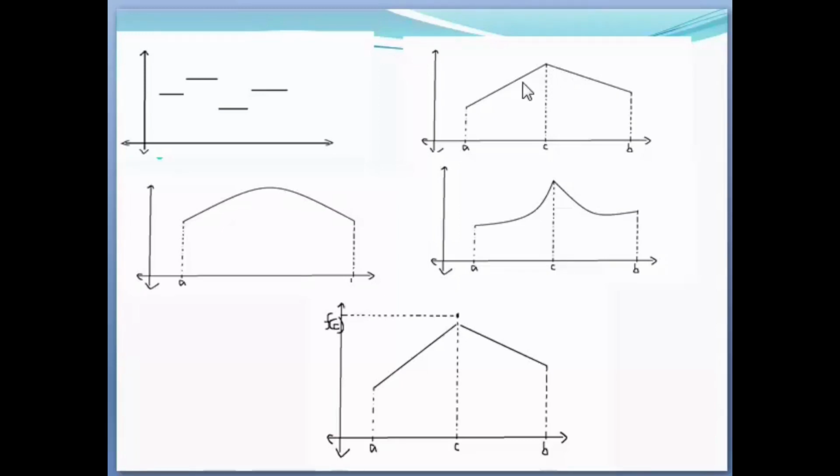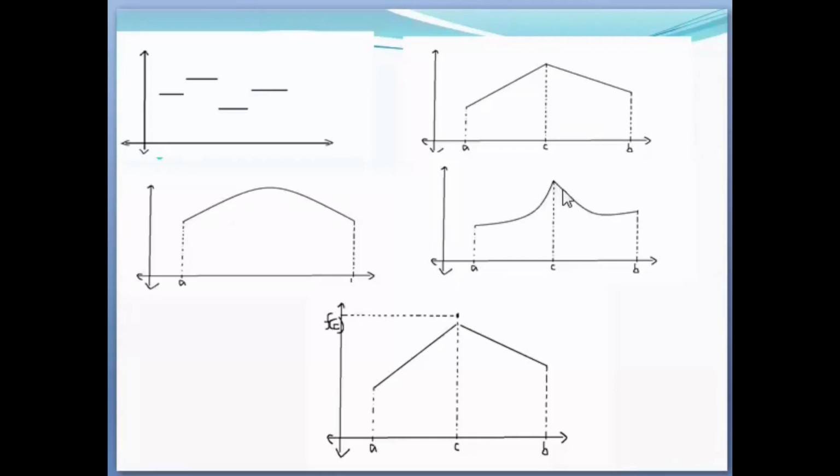And if you look at this one, at C there is a corner in the graph, so the graph is not smooth at C. So this function is an example of a non-differentiable function, since at C it is not smooth. And the third graph is a smooth curve, so it is both differentiable and continuous. And in this function, at C it has a cusp, but the graph has no break, so it is an example of a continuous function.